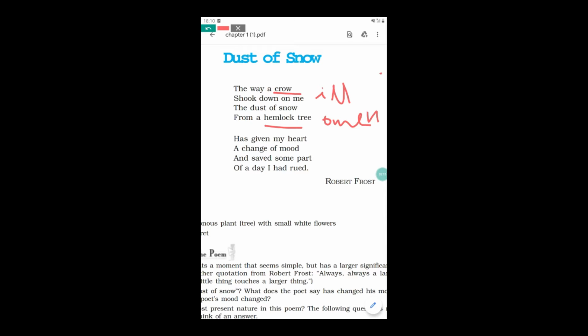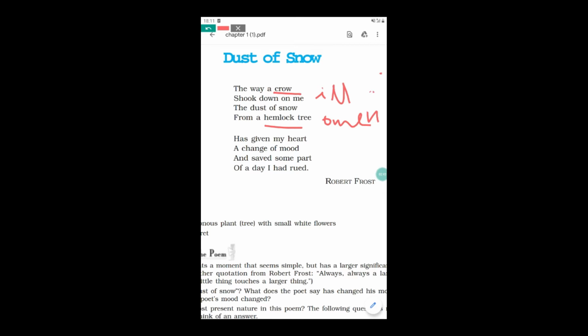In this way, suddenly there was a change of mood. My heart, my mood, my whole body was thrilled with enjoyment. And then suddenly my whole body was full of happiness and enjoyment. In this way, I was very happy.